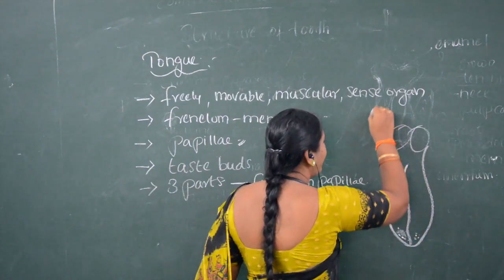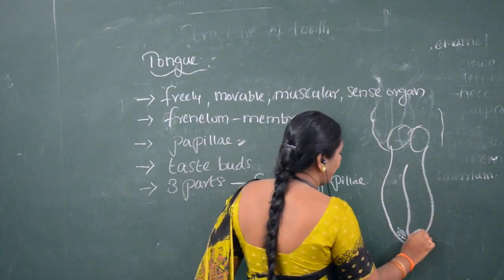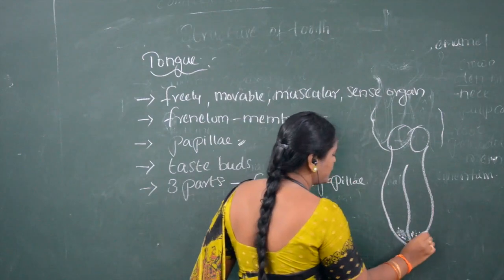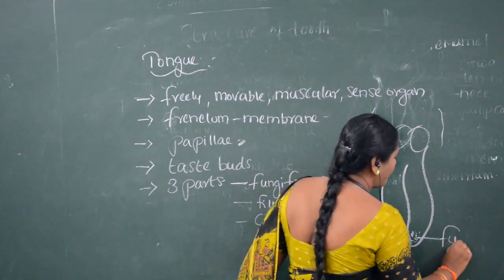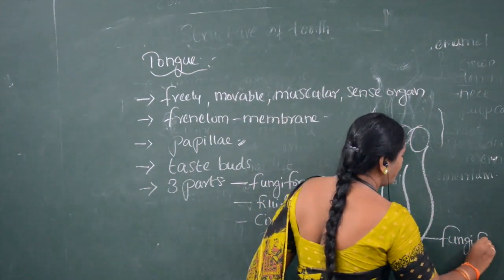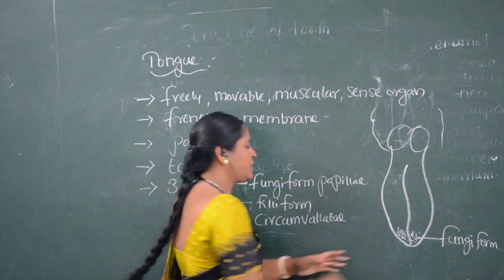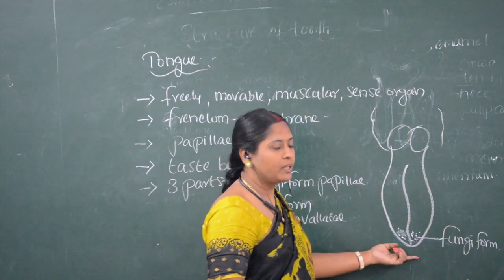The anterior part of the tongue consists of fungiform papillae, present at the tip of the tongue.